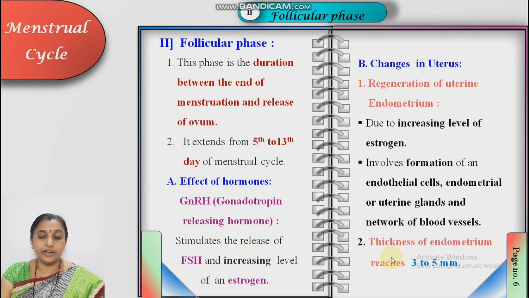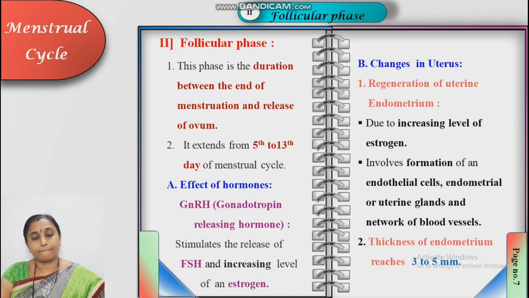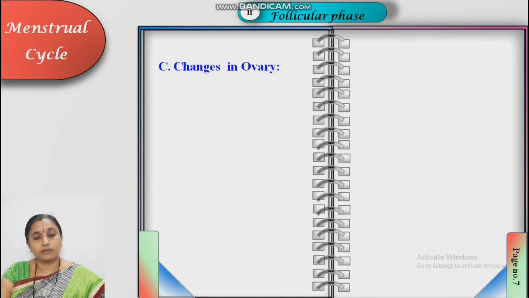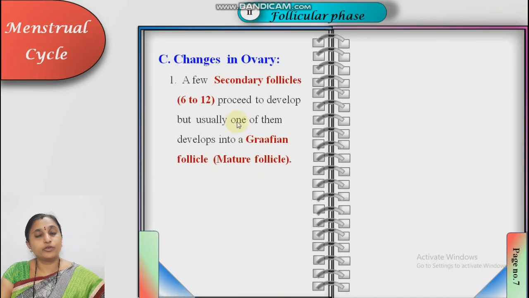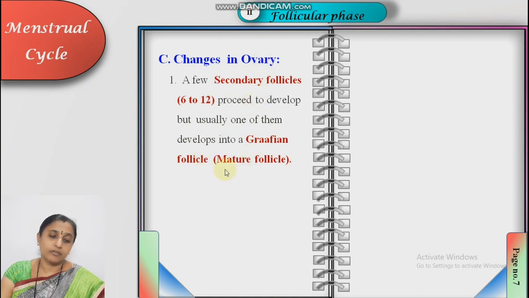Thickness of the endometrium becomes 3 to 5 millimeter, and in menstrual phase 1 millimeter thin. Changes in ovary. A few secondary follicles proceed to develop, but usually only one of them develops into Graafian follicle. Out of these many secondary follicles, only one Graafian follicle develops, but alternately, not simultaneously.